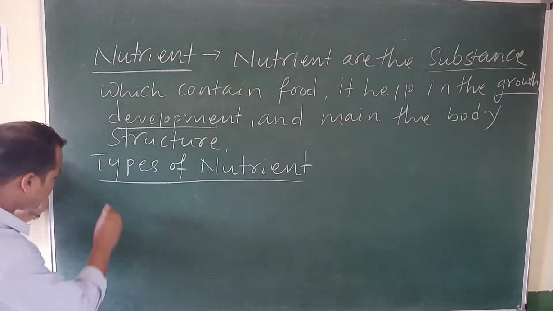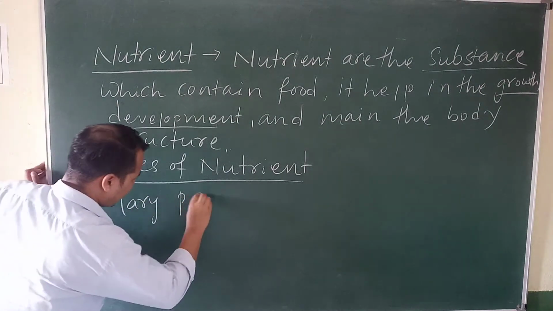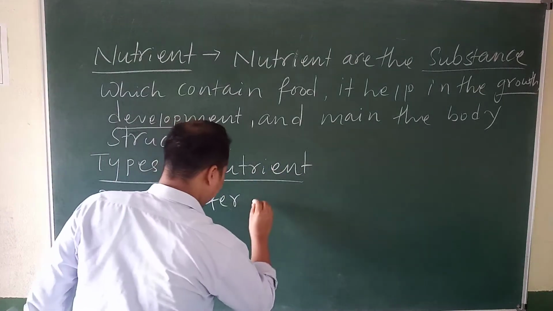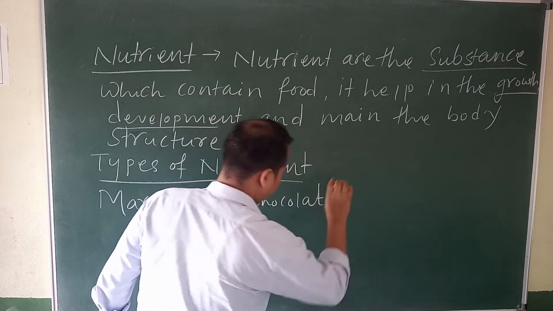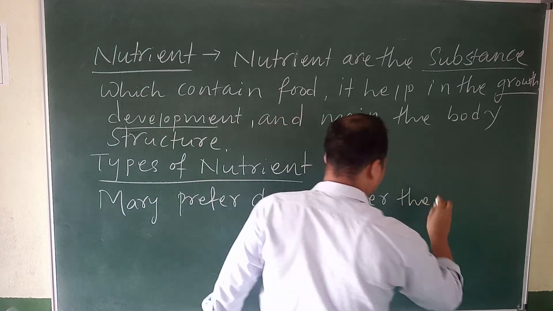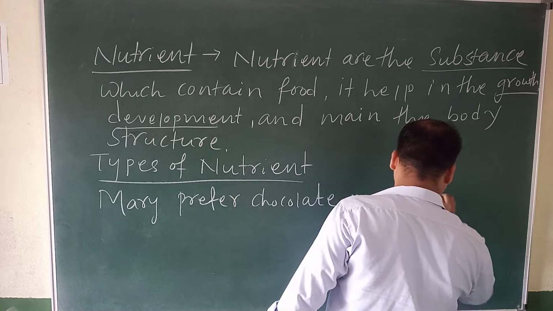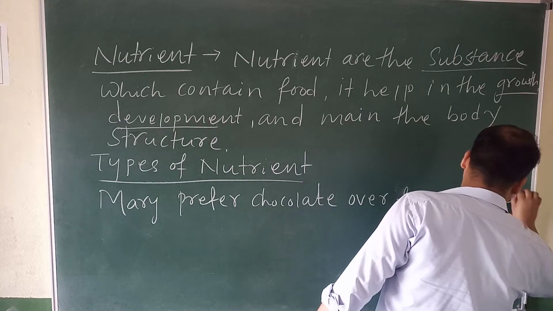So write down. Mary prefer chocolate over fresh vegetable. Okay, fresh vegetable. So this is the trick.